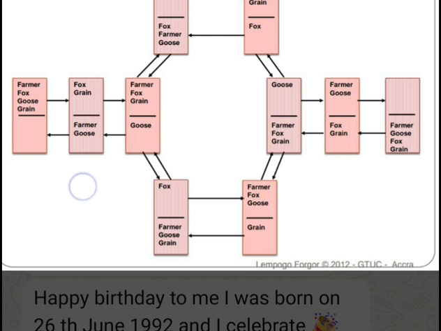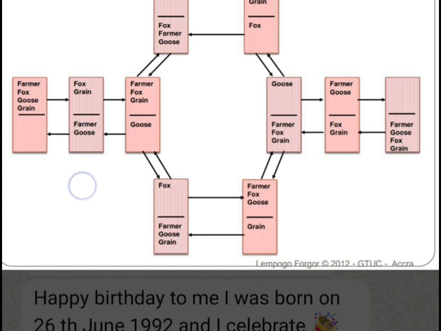Then the farmer takes the goose along with him back to the bank of the river. So at the bank of the river, I have the farmer, the goose, the fox, and the grain. So the farmer then leaves the goose, and takes the fox and the grain and sends them to the destination of the river. So at the destination of the river, we have the farmer, the fox, and the grain.